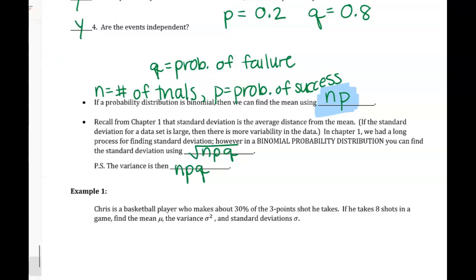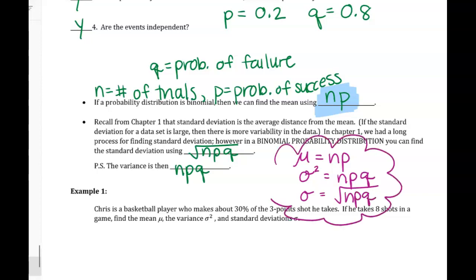So let's rewrite this separately over here. So mu, which is mean, is NP. Variance, which was sigma squared, is NPQ. And standard deviation is the square root of NPQ. Pretty simple as far as formulas go.